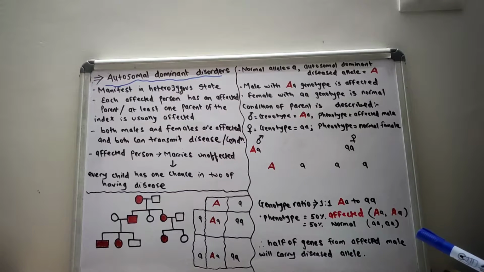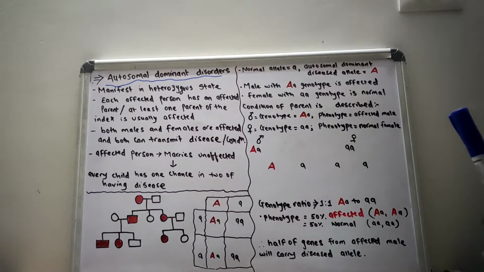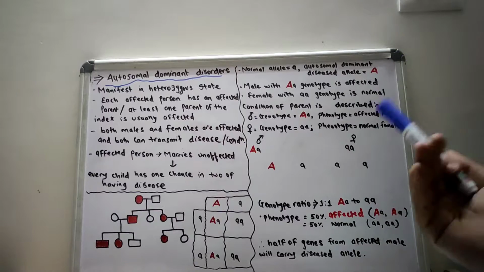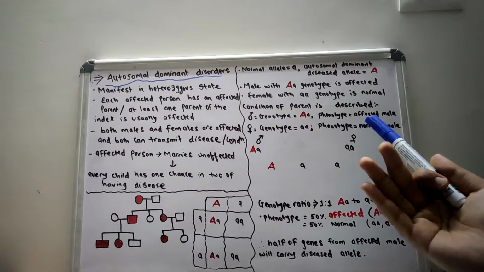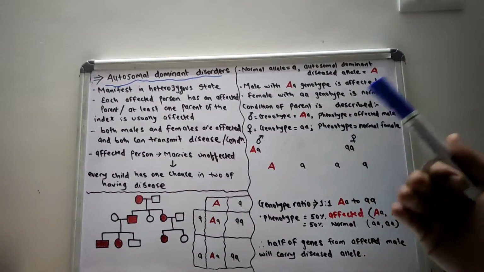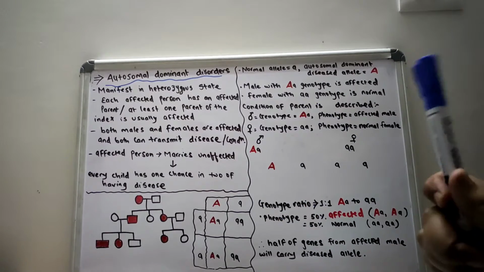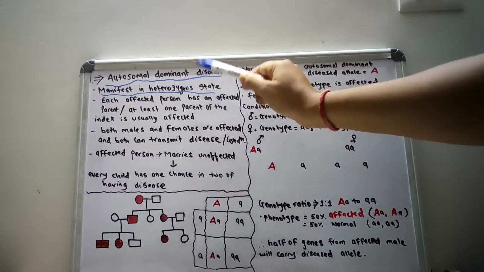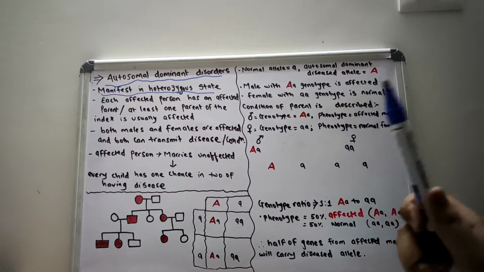In brief, what I want to tell you about the autosomal dominant disorder is that it is often due to a defect in structural genes. In many generations, both males and females are affected. If there is a defect in the structural genes, the result is an autosomal dominant disorder. The autosomal dominant disorder always manifests in the heterozygous state, not in the homozygous state. That you should know very well.